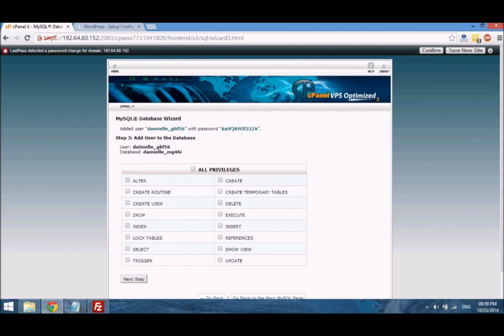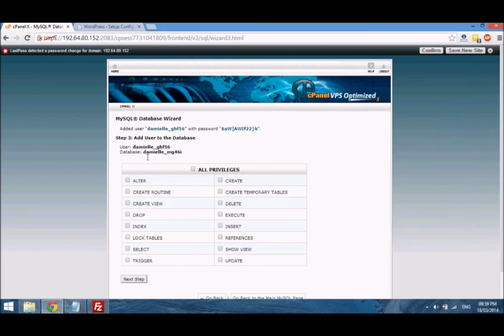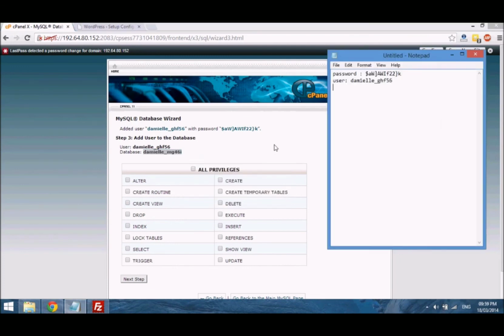So we are going to copy this information, the username, over to our Notepad file, and we also need the database name, so we need to copy that over as well.